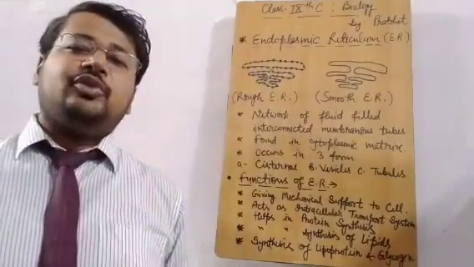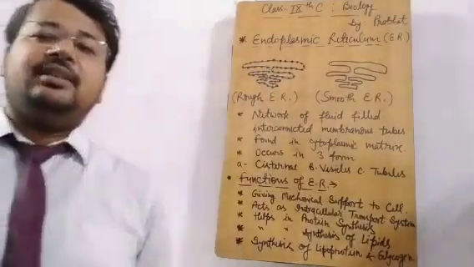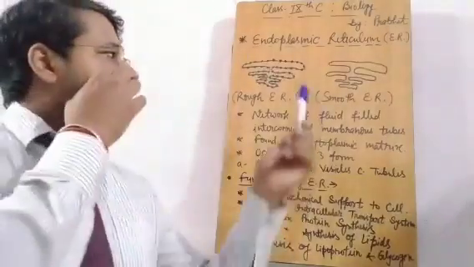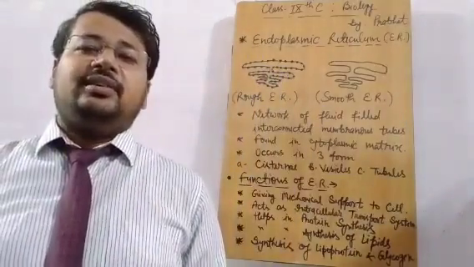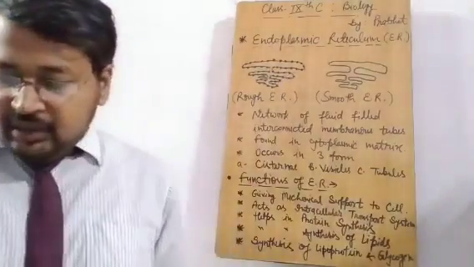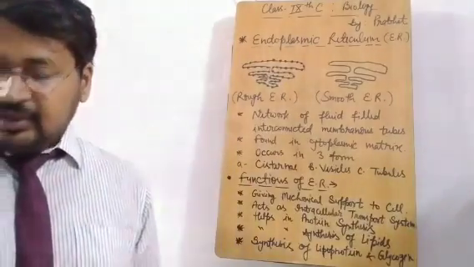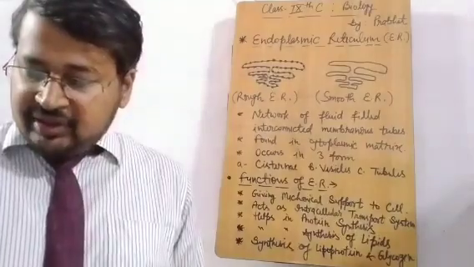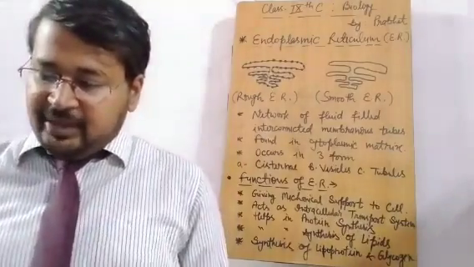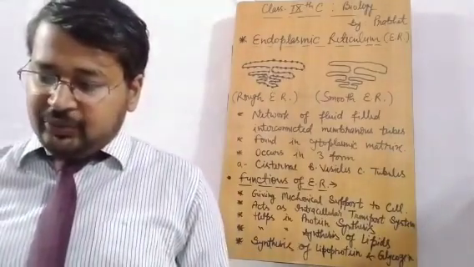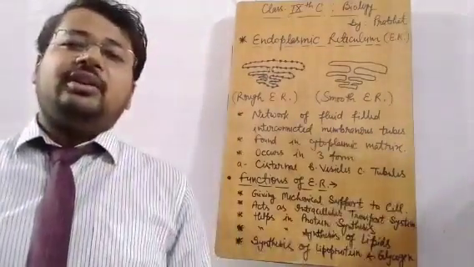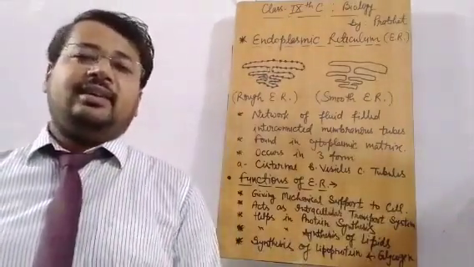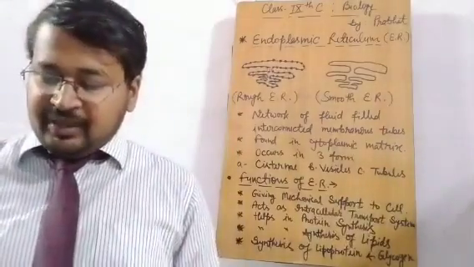All of you know that ribosome is also found suspended inside the matrix, and it is also associated with the endoplasmic reticulum. So protein synthesis is associated with ribosome. The third function: protein synthesis occurs on the surface of rough ER by ribosomes. These proteins are either used within the cell or exported outside the cell. If protein is not required inside the cell, then it is transported out of the cell.